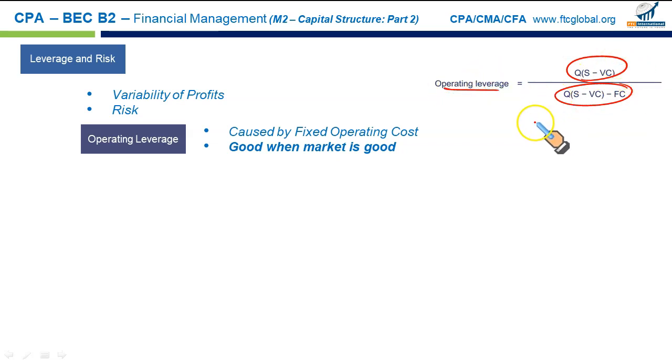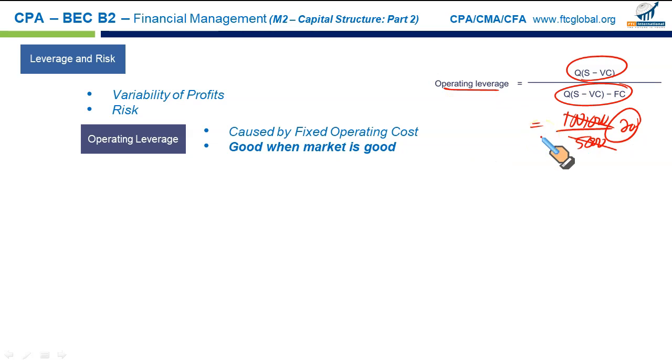Let me explain the formula. Let's say you have earned $100,000 contribution, but after paying fixed costs, you are left with just $5,000. Where did the $95,000 go? It was paid to cover the fixed costs. So you can imagine the operating leverage is 20. Most of your profit has been taken away by the fixed cost. Not bad, as long as you're earning more, you can generate higher operating income because of operating leverage.